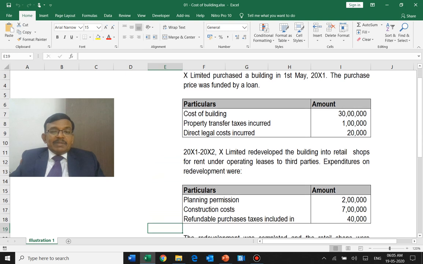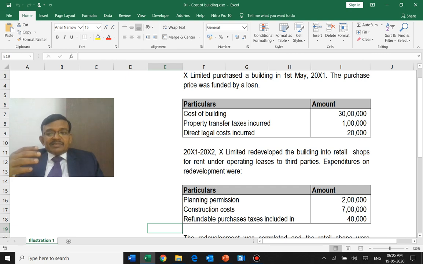Land and building has been purchased at the original cost, and they have also incurred certain associated costs. So 30 lakhs plus 1 lakh 20, 31.2 lakhs has been initially incurred. Subsequent redevelopment comes as planning permission 2 lakh, construction cost 7 lakhs, and refundable purchase tax included in the above is 40,000. What we have seen is, if the taxes are refundable, I am getting a separate asset. I am going to claim it from the government. So to that extent, it is not part of my investment property, and it has to be reduced from the construction cost.